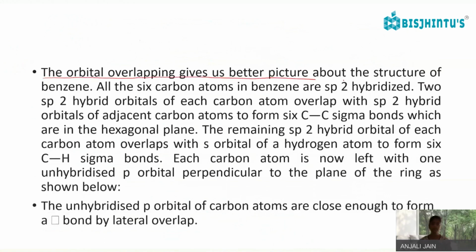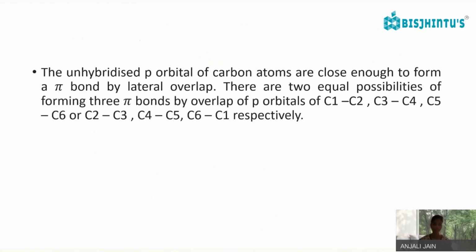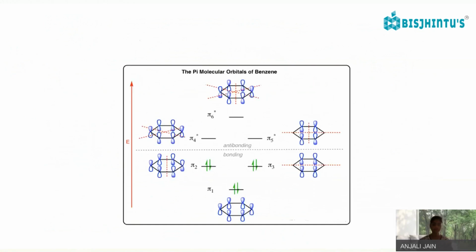The orbital overlapping gives us a better picture of the structure of benzene. Each carbon has a CH bond and also a p orbital. The p-p overlapping between the orbitals is why the double bond formation is there.